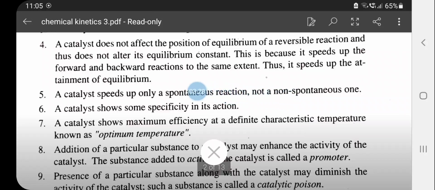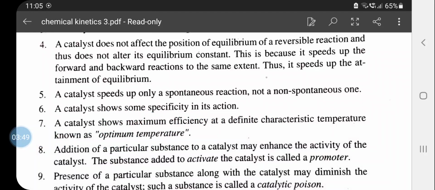Catalyst can be applied only in the case of spontaneous reactions and not in non-spontaneous reactions. Each catalyst will have some specificity, that is, a particular catalyst can be used for a particular reaction. Catalyst shows maximum efficiency at a particular temperature known as the optimum temperature.